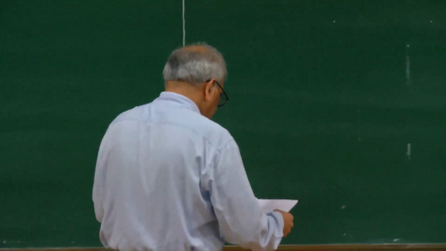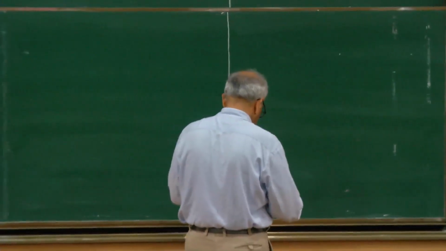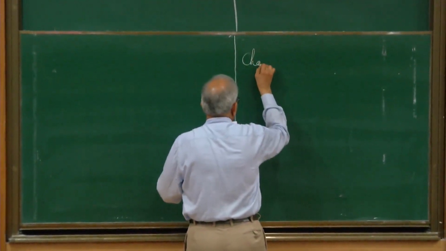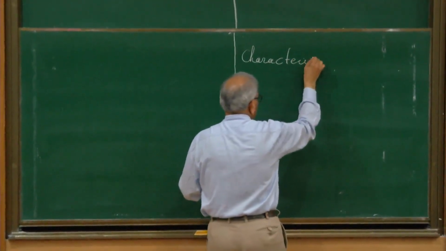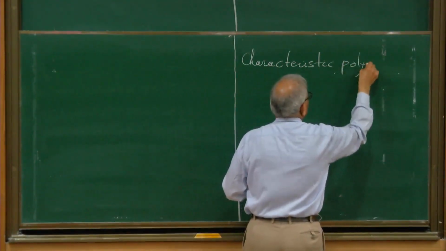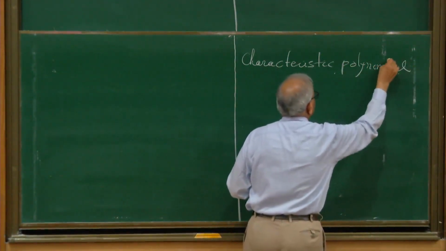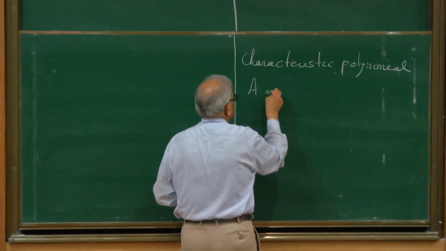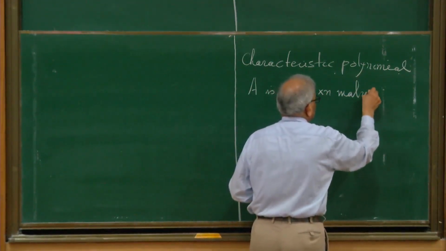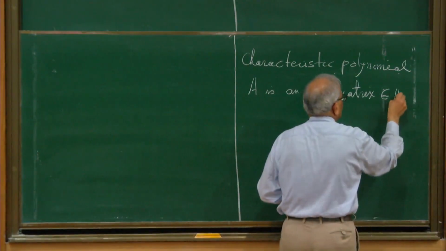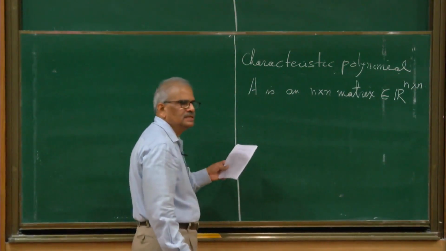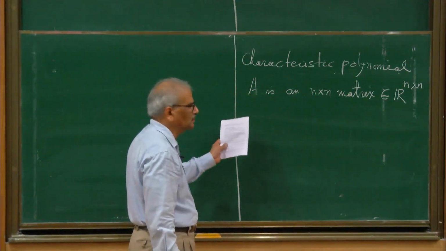Let me write the result. So this is the characteristic polynomial. Suppose A is an n by n matrix. For simplicity, let us focus on real matrices. That's what I am doing. Many things can be said about complex matrices, but let me not go into that.